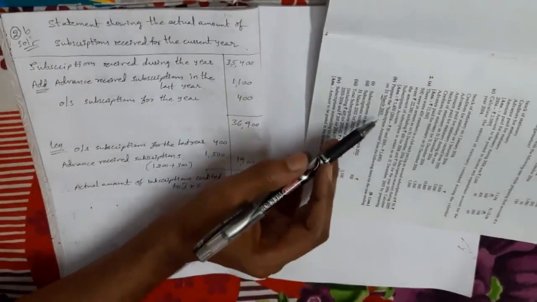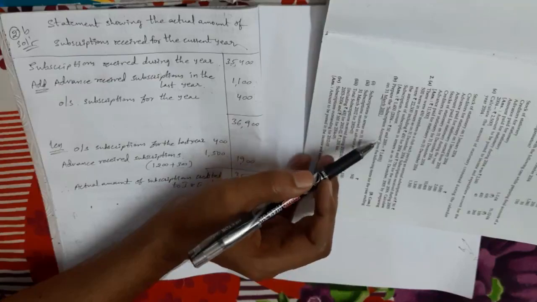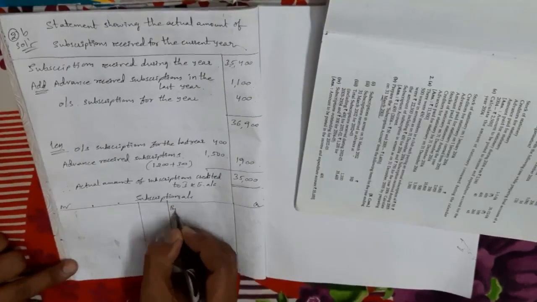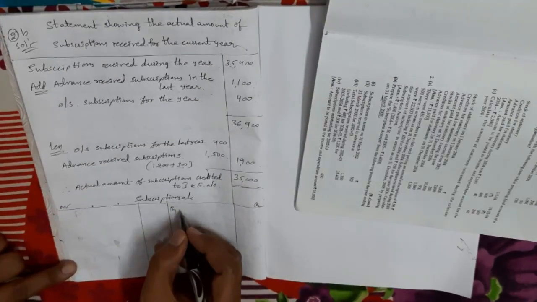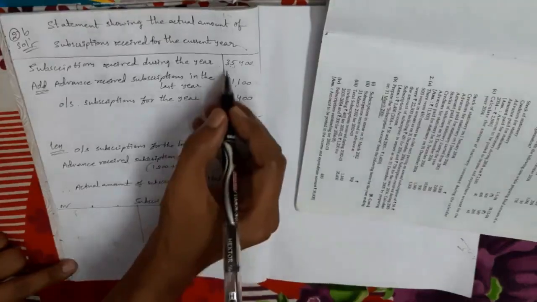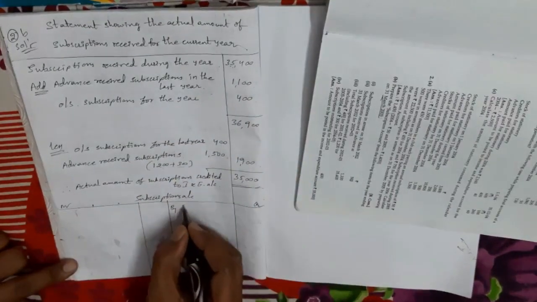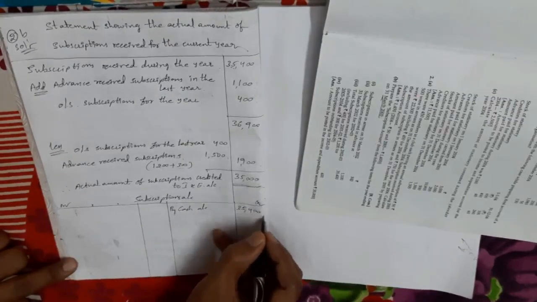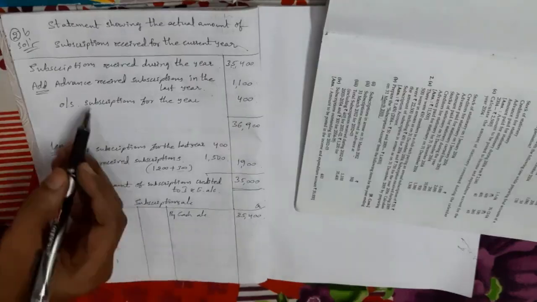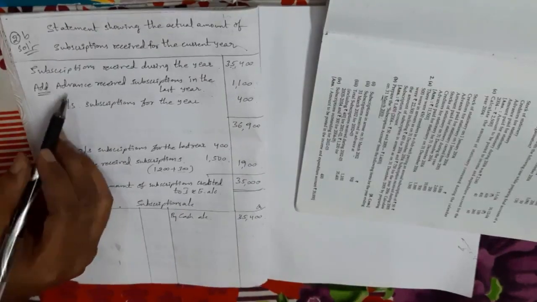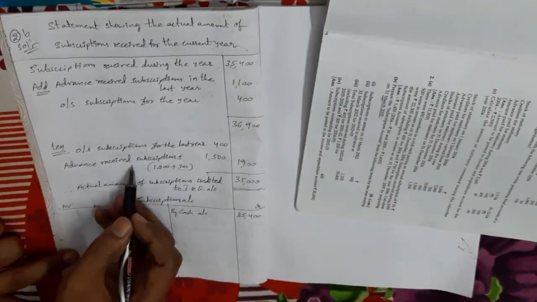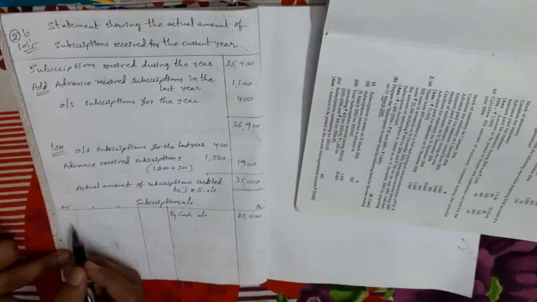In the question, they also ask you to prepare the subscription account. This is the subscription account. It's very simple. First we take the total amount received during the year, that is 35,400, as by cash account. Next we take the items we added: those amounts we take on the subscription account credit side, and the items we subtracted we take on the subscription account debit side.